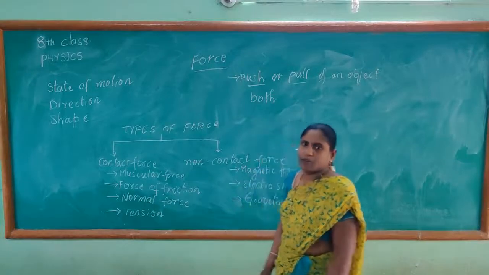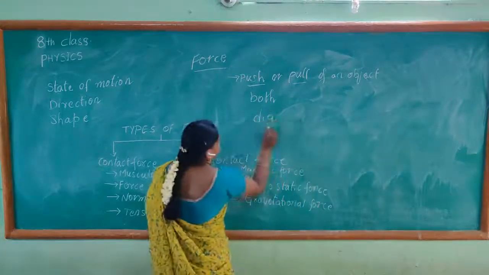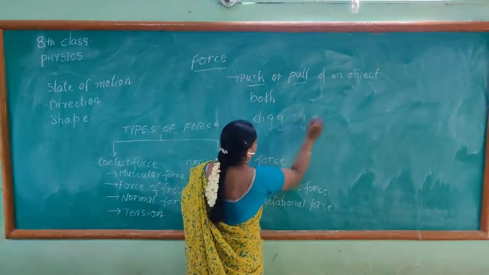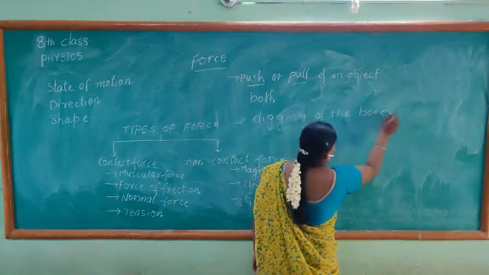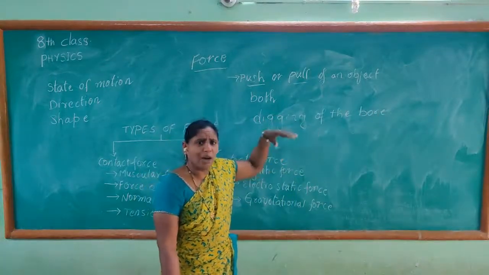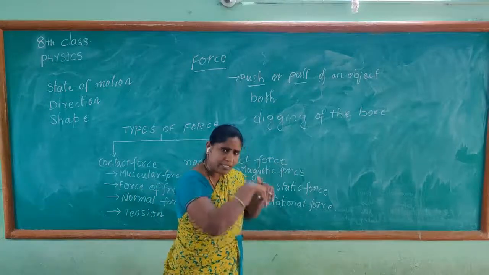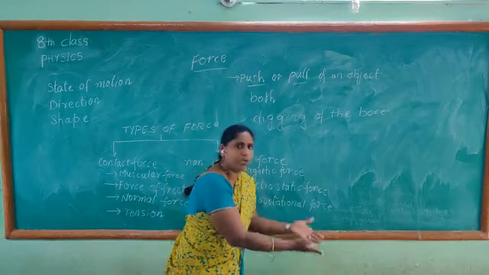For example, when we are observing the digging of the borewell, when they are digging the borewell, one side they are digging, means pushing into the earth, and the other side they are pulling the rod.